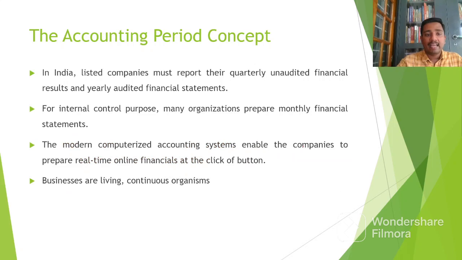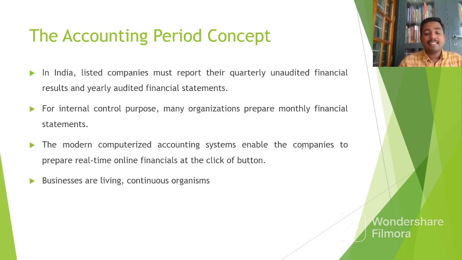And there is a guideline. In India, all the listed companies should report their quarterly unaudited financial results and yearly audited financial results. That is a mandate in India regarding the listed companies. They should provide quarterly unaudited financial results and yearly audited financial statements, to evaluate the performance of the business.